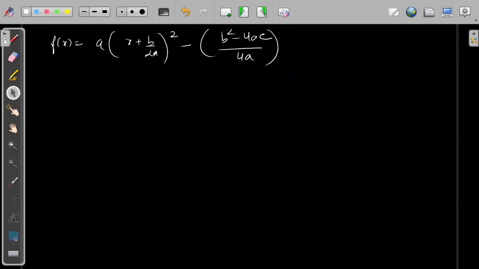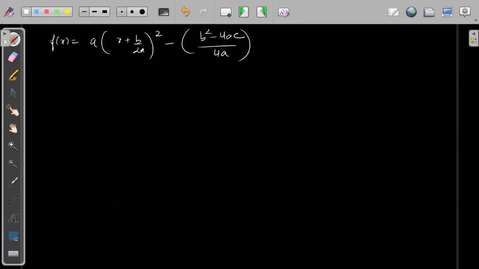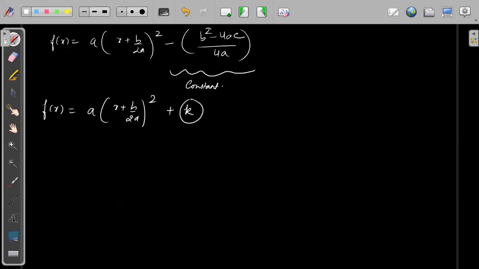Okay, now see, this part we have already seen before, but anyways I will explain this once again. So when I'm writing this, we know this part is a constant because b, 4, ac is given. So I can write this as f of x is equals to a into x plus b by 2a whole square plus k. This minus of something, I'm taking it as a constant, I'm writing it as k. Now I will forget about this k because it's a constant, it is not changing anything.